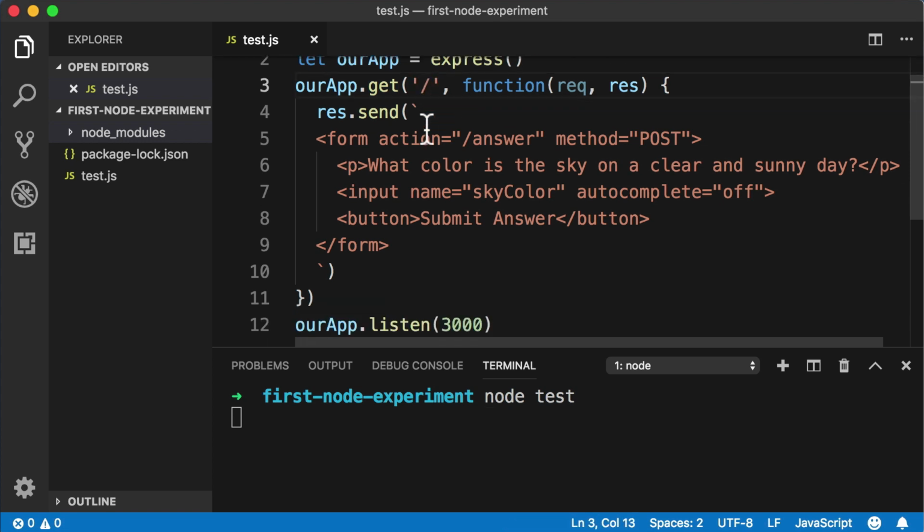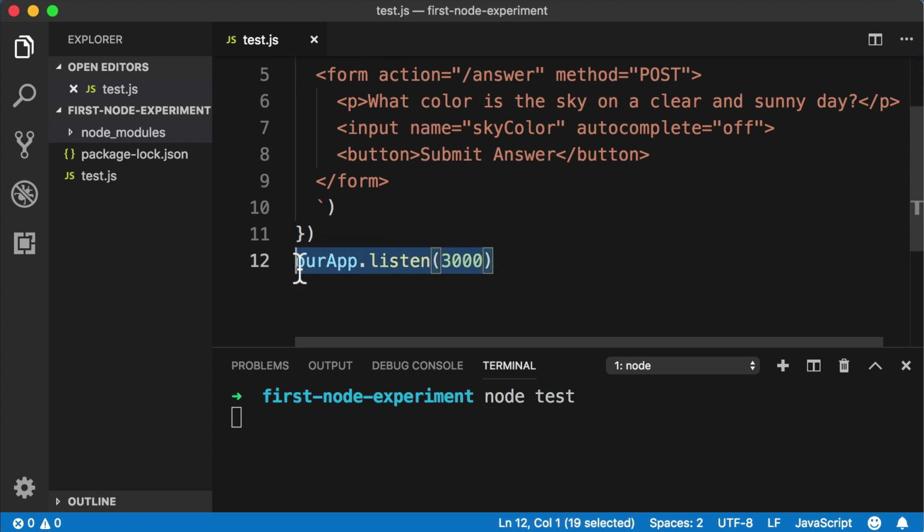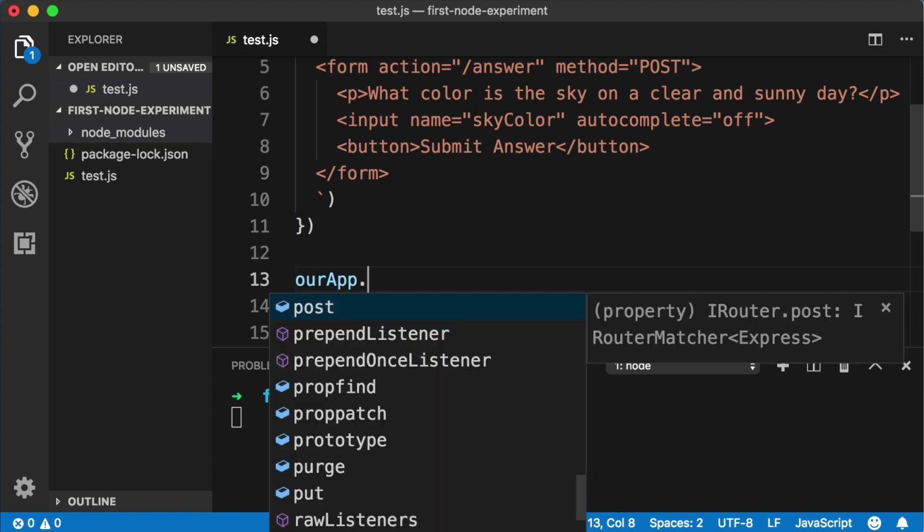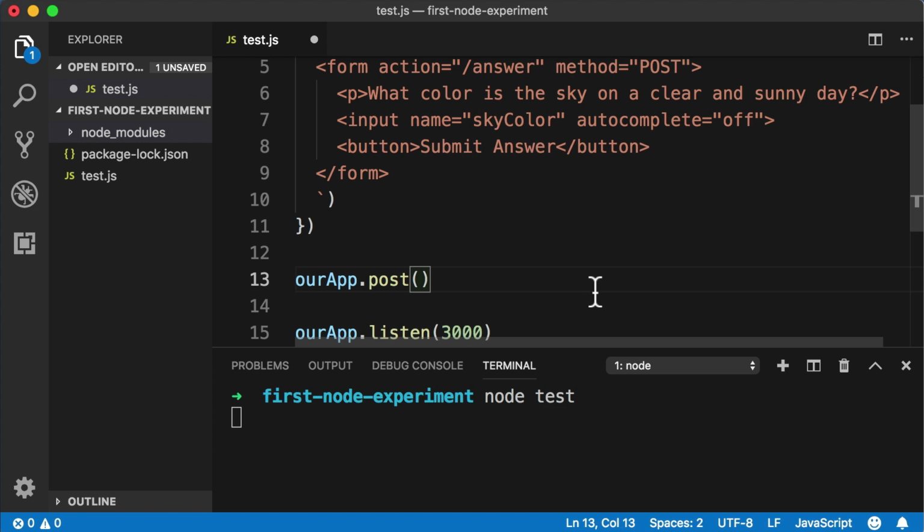So let's do this. Let's scroll down to the bottom of this code and maybe right above this listen line, let's add a new line and say our app, and then instead of .get, let's say .post. So we are going to tell our app what it should do if it receives a post request to the /answer URL. Okay, and just like with the get method, we want to give the post method a second argument, so comma, and then we include a function that Express will run in response to this request occurring.